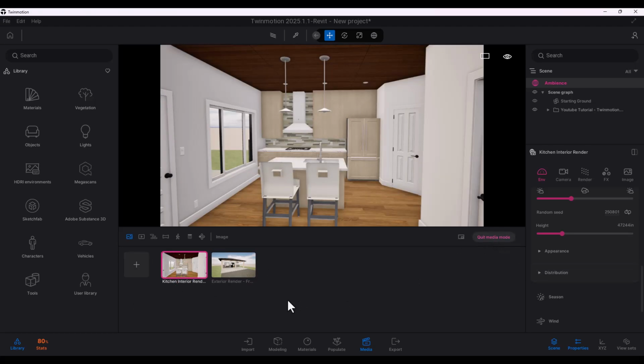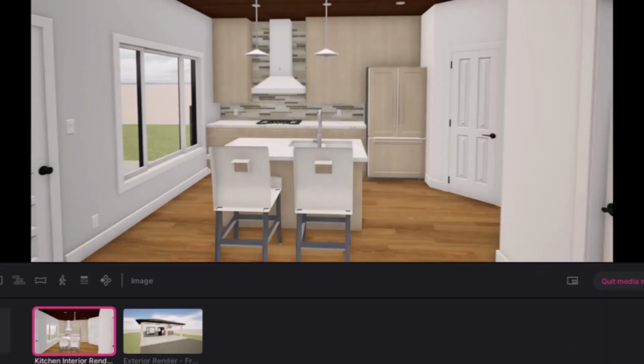So once all that is set, you're good. The next step, basically what we've done so far is we've imported our geometry, we've set some groundwork, and we've set our cameras, and now the next step is we're going to look into our materials and lighting. So I'll see you in the next section.